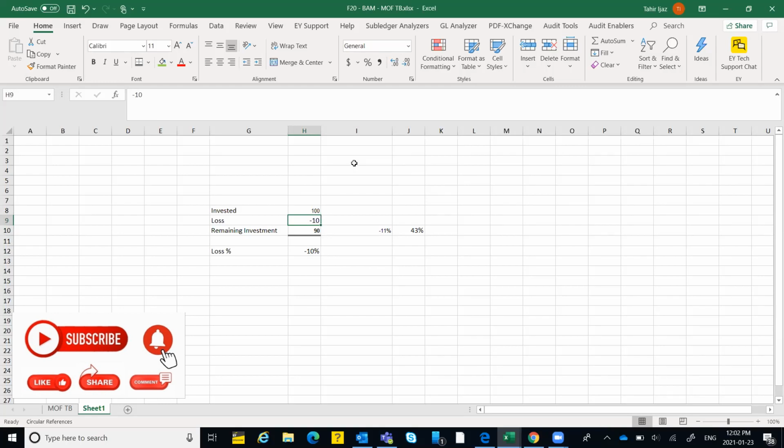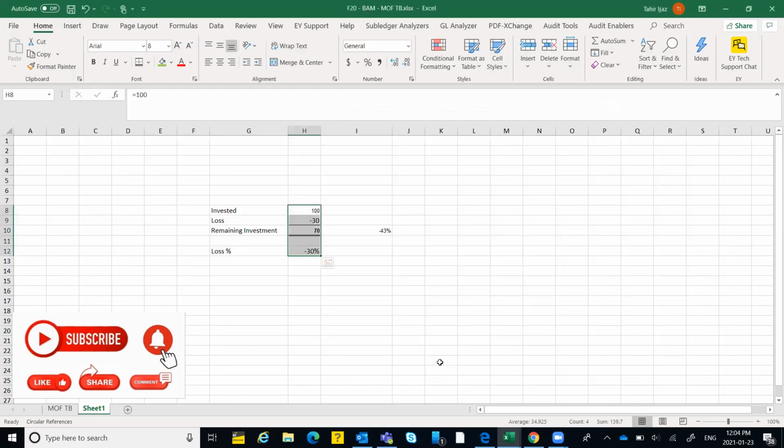Previously, 10% was $10 on your 100. Now 10% on the $90 remaining investment will only be $9. So it has to be 11% on your $90, so you will get back to 100. This needs to be kept in mind. If it goes further, like 30, you have to earn 43% on $70 to get back to 100. So the idea is, don't lose your money. If you have a fear that you will end up losing your money, it's better not to invest in that, and wherever you're confident, go back to that.